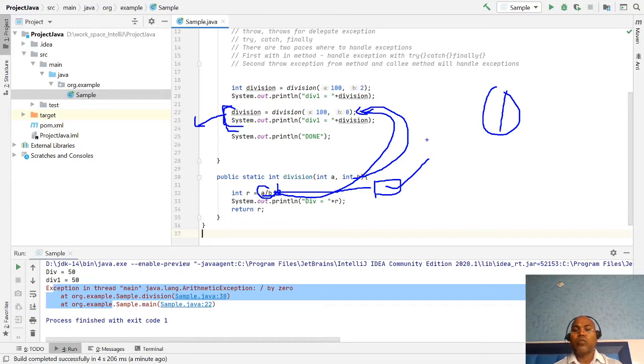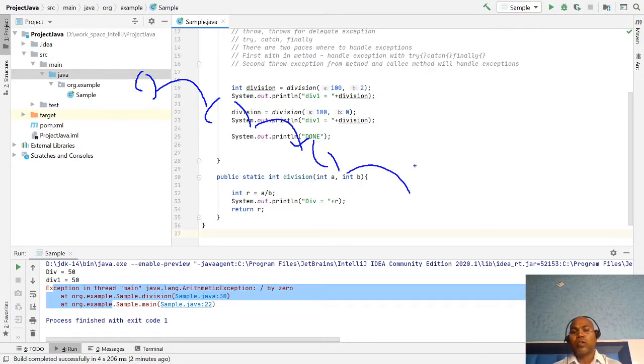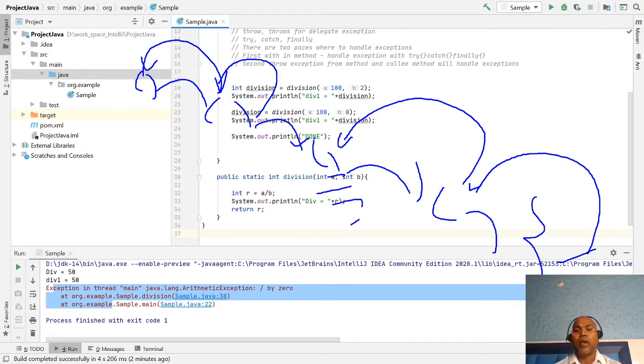The first way is that the exception is propagating. Let's say this method invokes method 2, which invokes method 3, which invokes method 4. If any exception occurs here, it propagates to the caller method, and again to its caller method, and finally to the top caller. So we have the option to handle the exception at whichever level we want. If I want to handle it at this level, I can handle it, and now propagation stops.